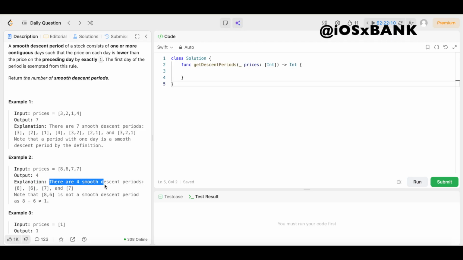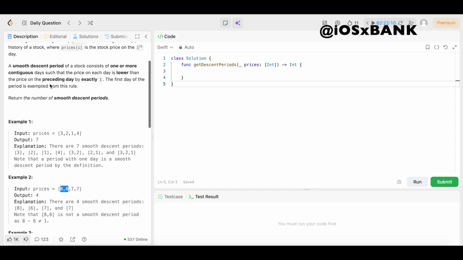It says there are 4 smooth descent periods, 8, 6, 7, and 7. It says note that 8 and 6 is not a smooth descent period because 8 minus 6 does not equal 1. So you might look at this and say, well, these numbers are descending, so this must be a smooth descent period. But remember, it says lower than the preceding day by exactly 1.